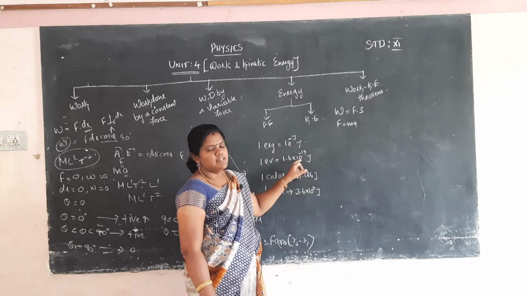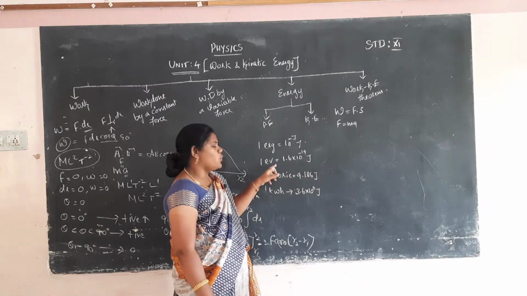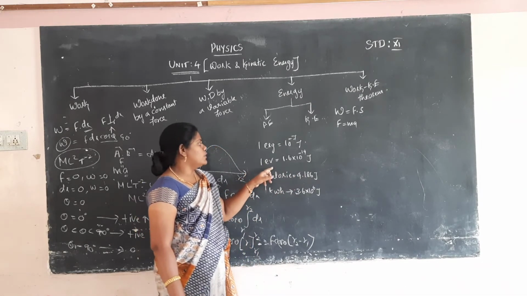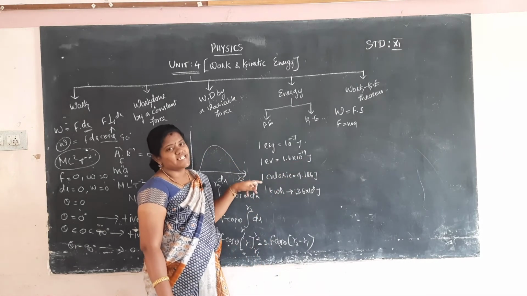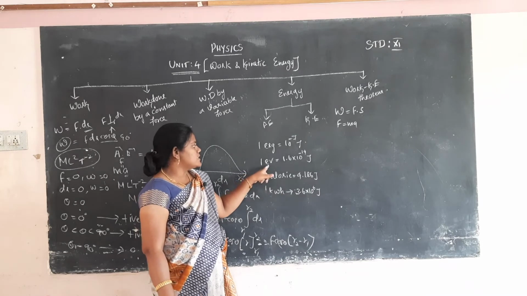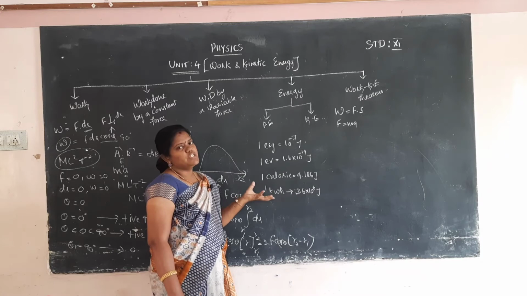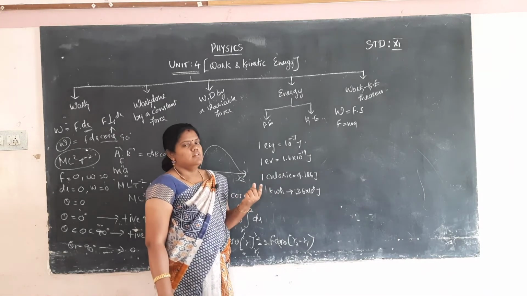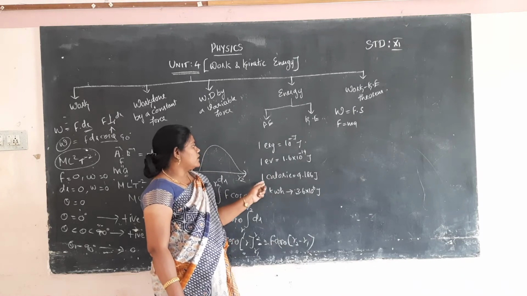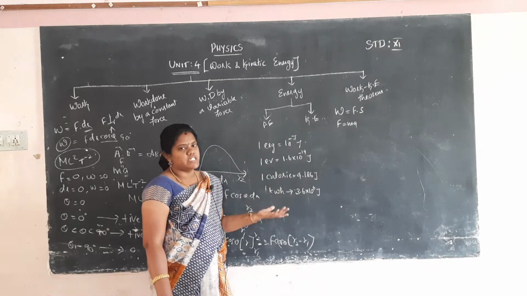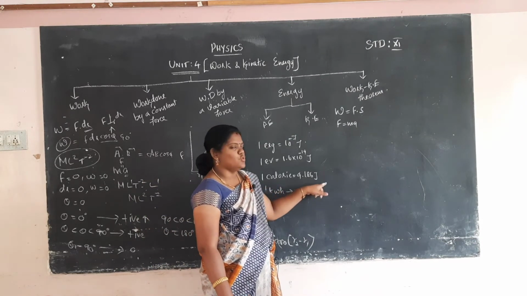What is the value? The charge of 1 electron, that is called 1 electron volt. 1 electron volt is equal to 1.6 into 10 power minus 19 joule. And 1 calorie is a heat energy. An electron having some energy is called 1 electron volt. And calorie means heat energy or food energy. So 1 calorie is equal to 4.186 joule.